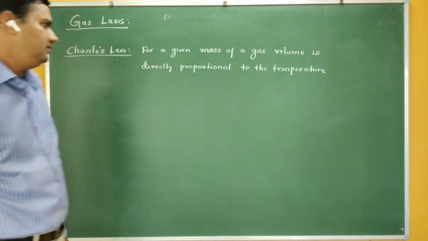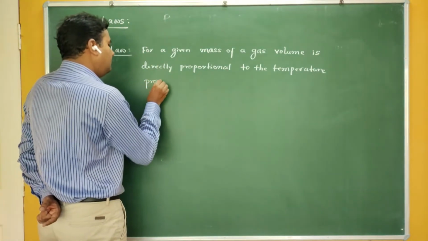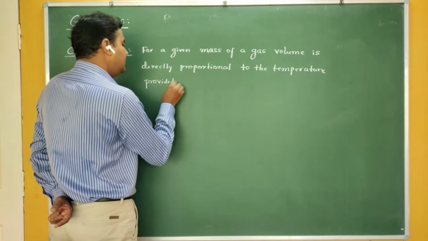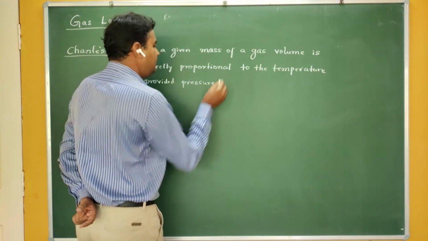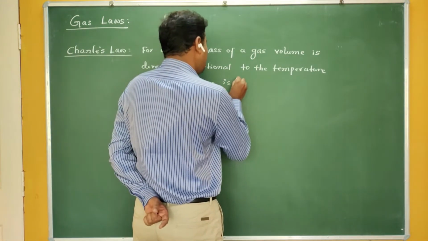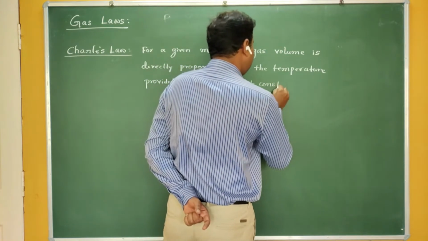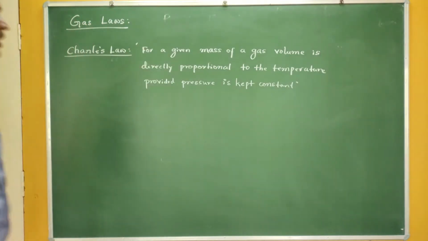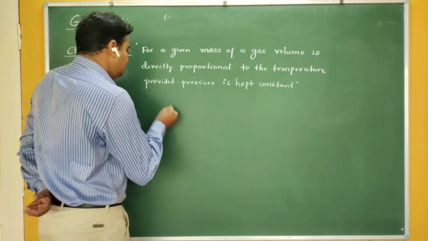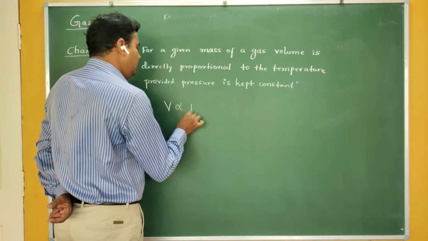Now this is true, provided pressure is kept constant. Provided the pressure is kept constant. So it says that the volume of the gas is directly proportional to temperature.